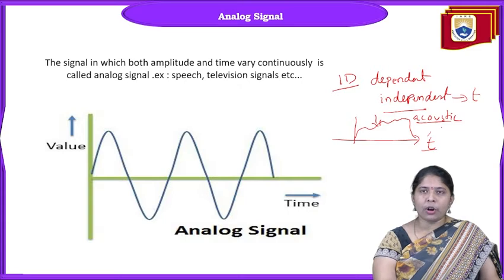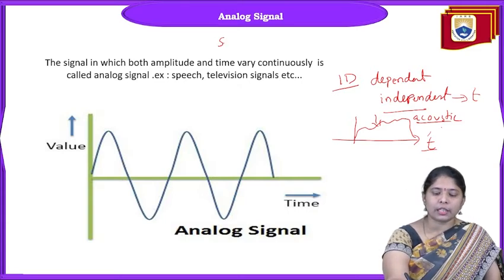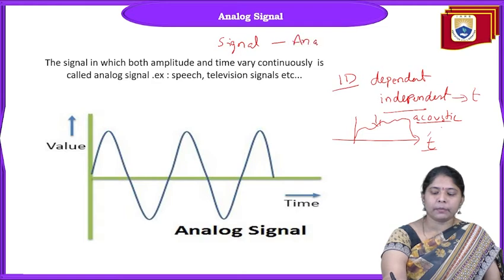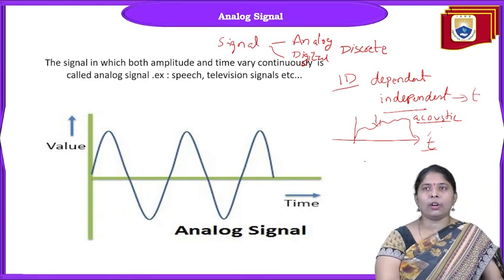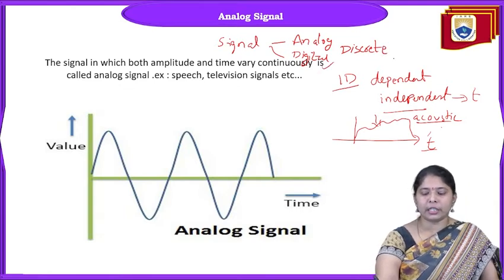Coming to the classification of signals, signals are classified into analog, digital, and in between analog and digital, we have the discrete signal also. So what is an analog signal, what is a digital signal, and what is a discrete signal?